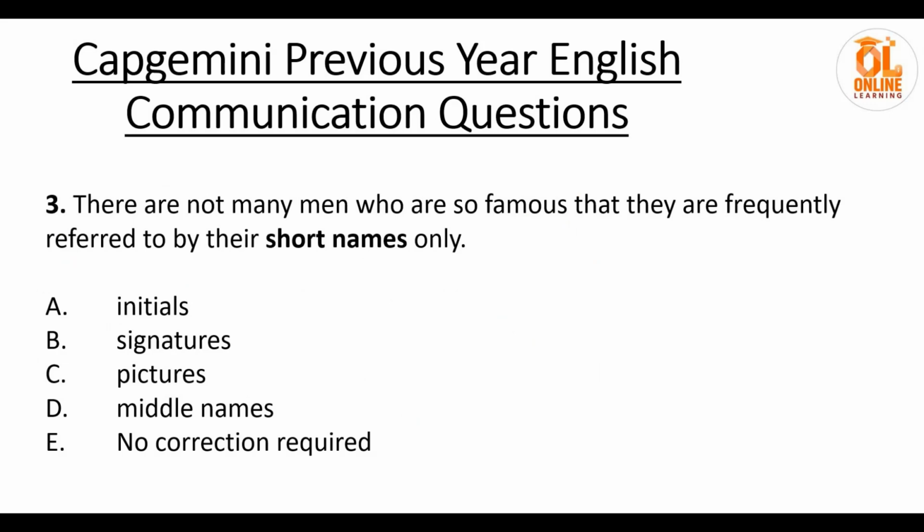Next question. There are not many men who are so famous that they are frequently referred to by their short names only. Okay, so short names, this is like a two-word thing, so we can actually convert it to initials. We always use initials, like suppose somebody's name is Aman Sharma.